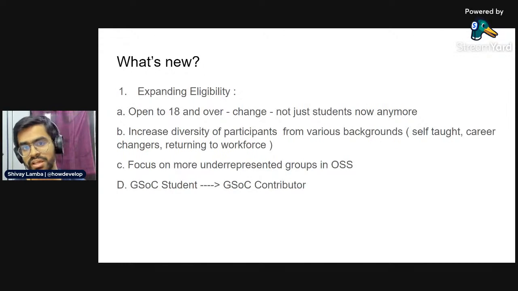The focus really is to build and give voice to more underrepresented groups in open source, and that's one of the main reasons, to increase the diversity of participants, so that people from different backgrounds can come and be part of this program. And officially, we'll stop using the terminology Google Summer of Code student, and it will become Google Summer of Code contributor, because the program is no longer limited to students.